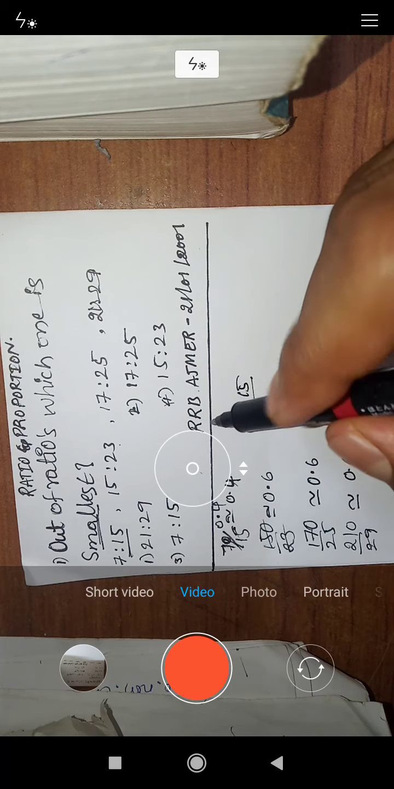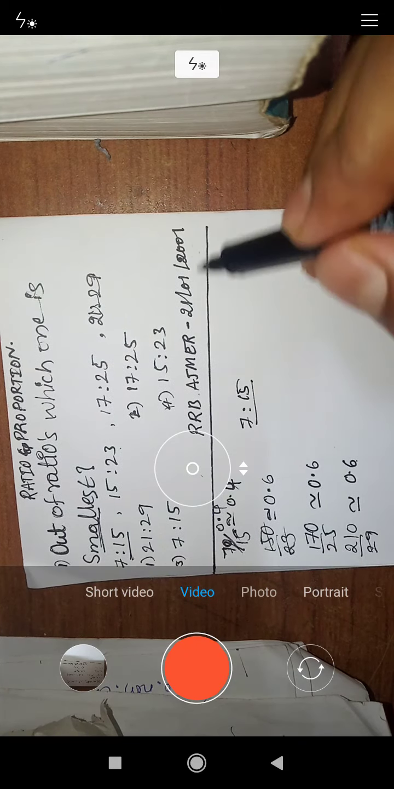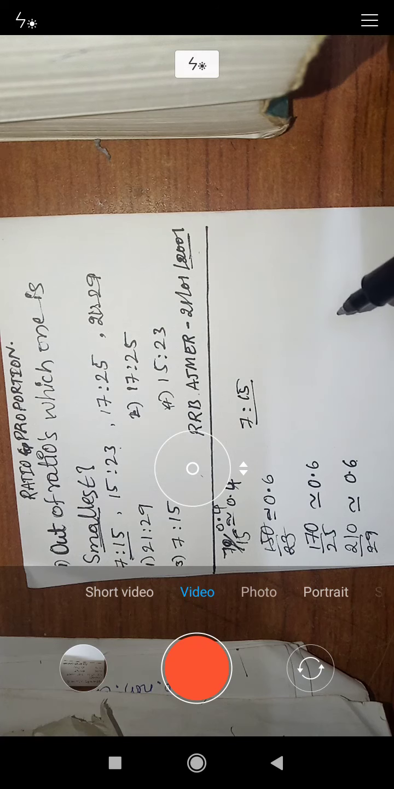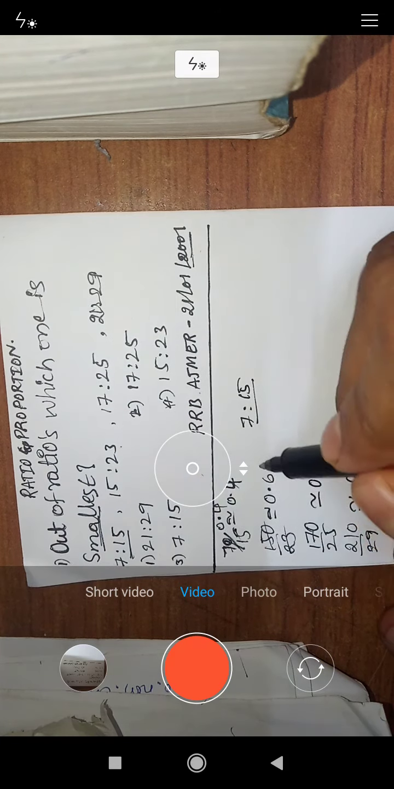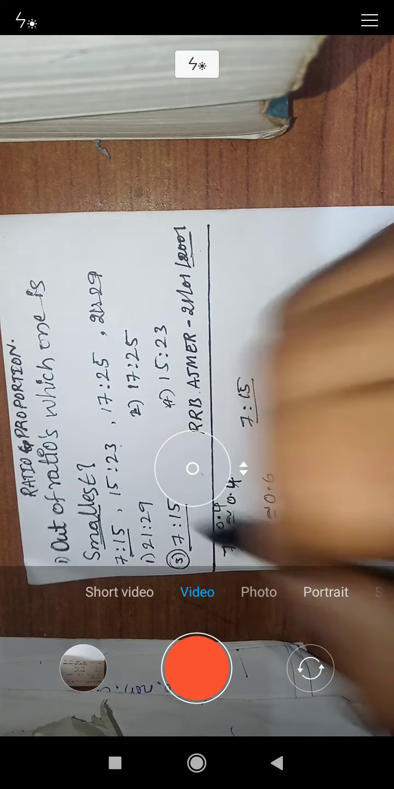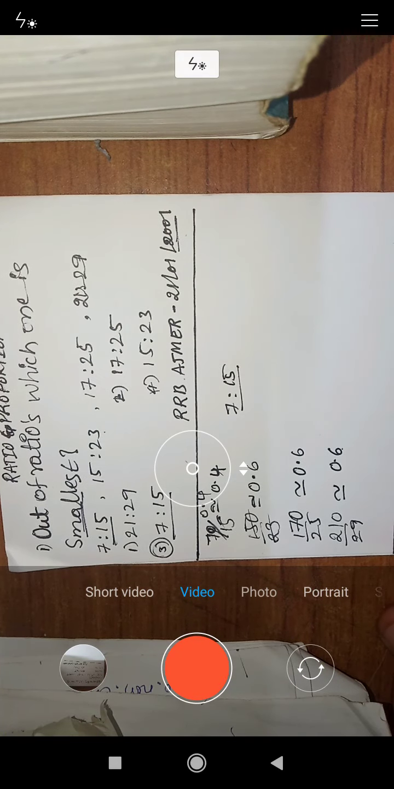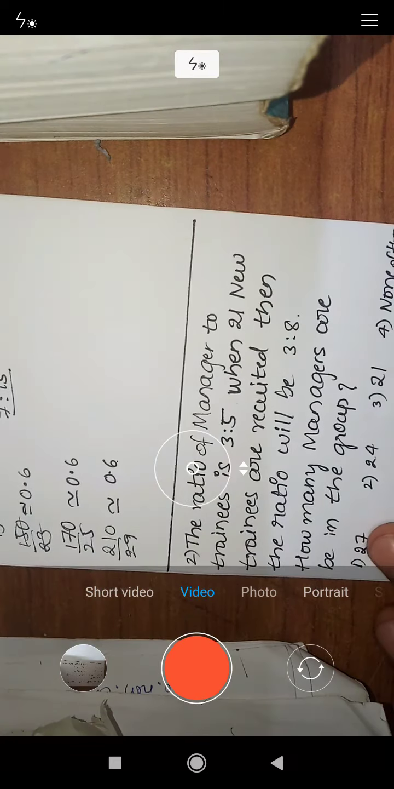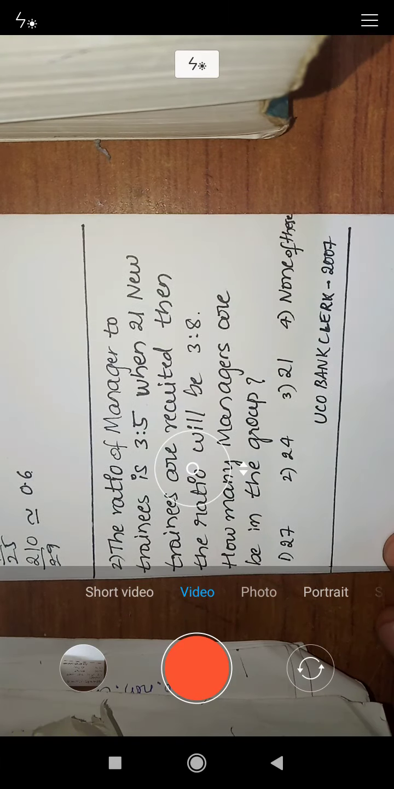It was asked in the RRB Ajmer 2001 question paper. So for this question the answer is option third, 7 is to 15. Okay friends, now we will move on to the next problem.